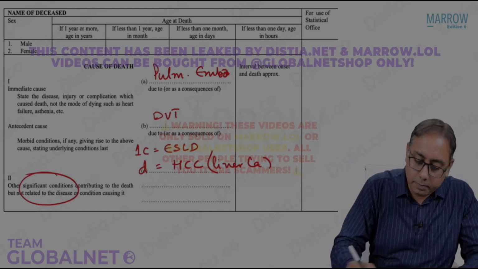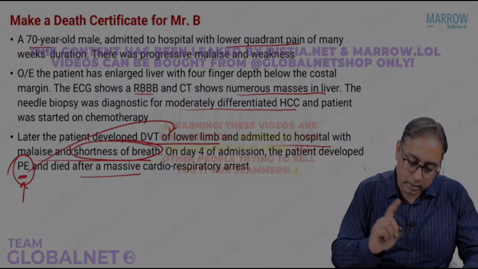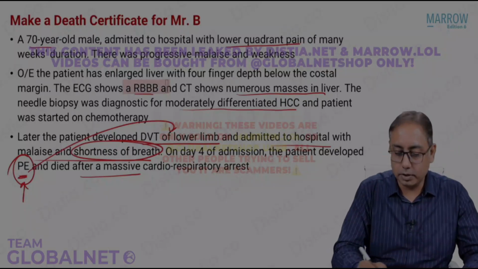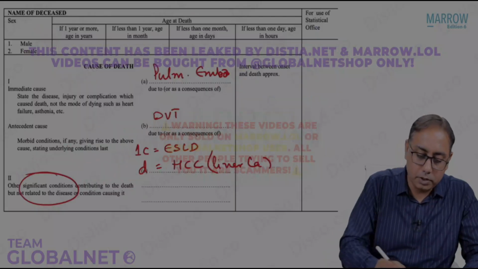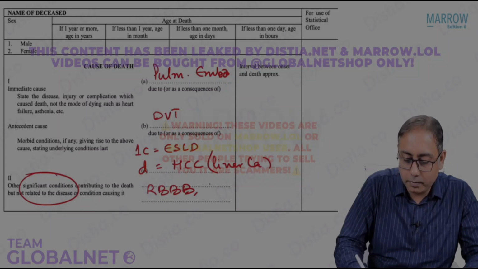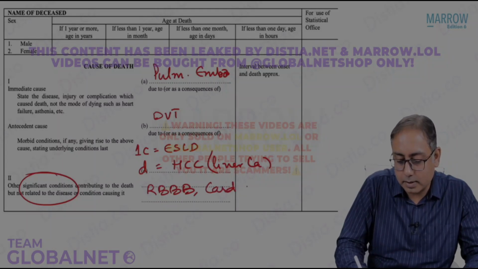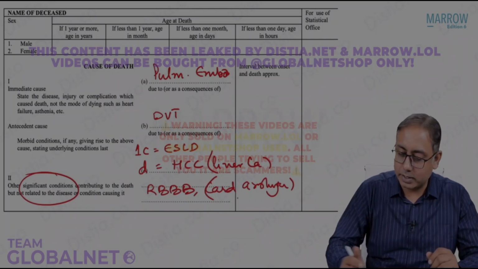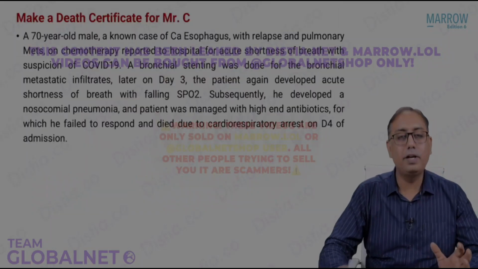causing it, this could be, in the MCQ, the question they had given about the right bundle branch block. So there was some cardiac pathology also. We can write it as a right bundle branch block, or maybe we can write cardiac arrhythmias. Arrhythmias were noticed in this patient. So this could be your part 2 of the death certificate. So that's how you fill in the death certificate.